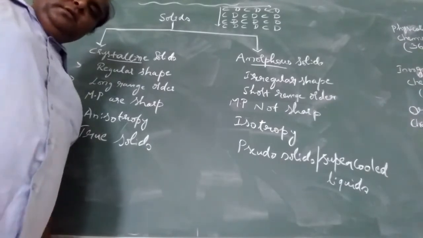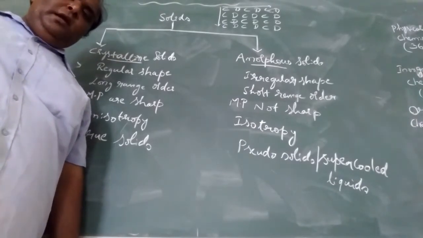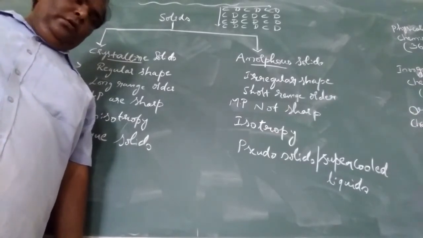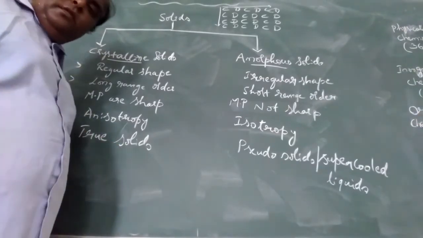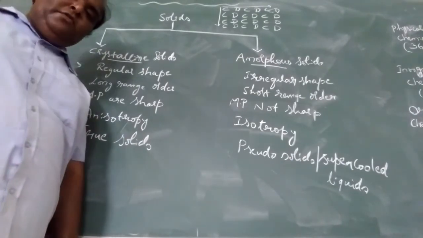Among these, they will ask: write any two differences between crystalline and amorphous solids, for 2 marks. So study this well, the classifications. In the next class, I will start the classification of crystalline solids.